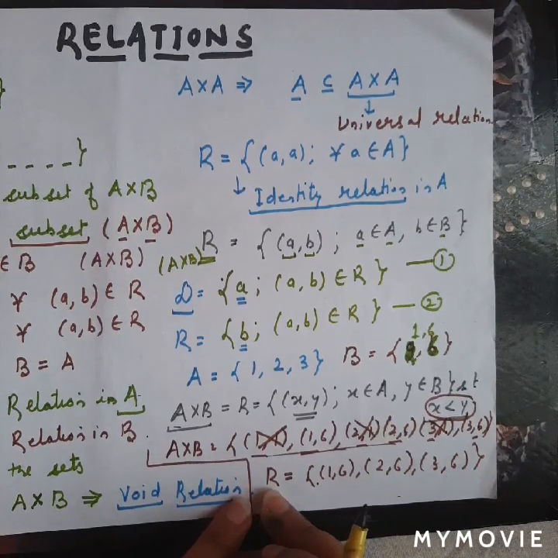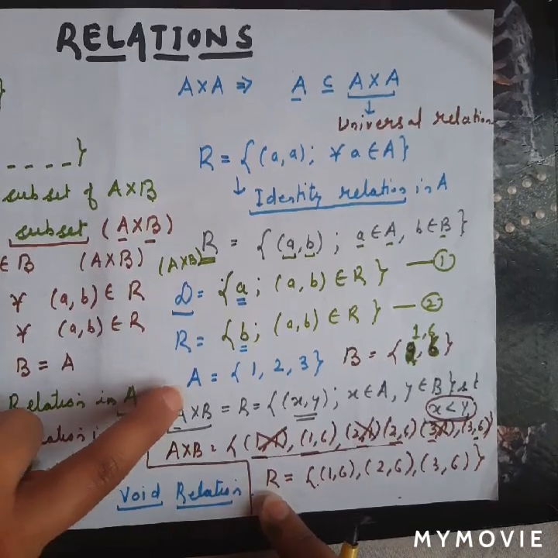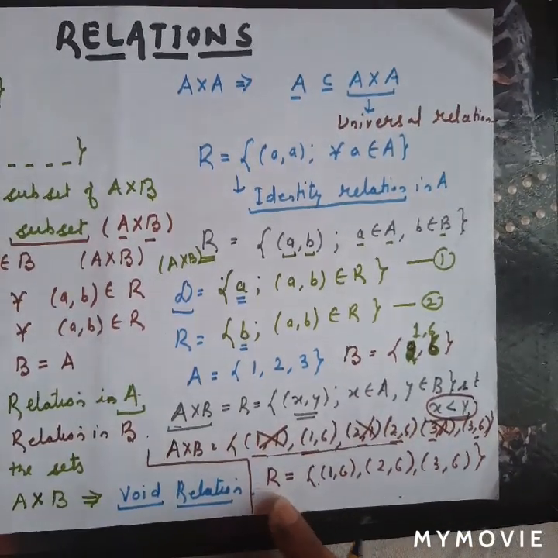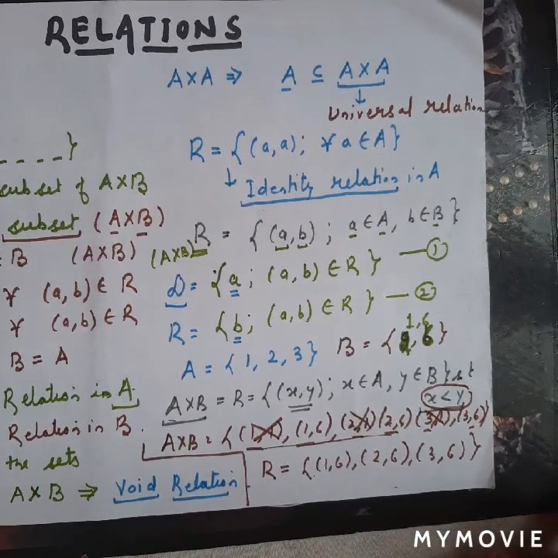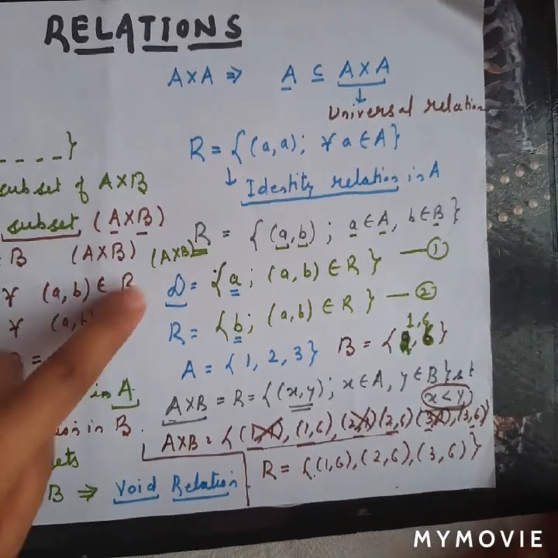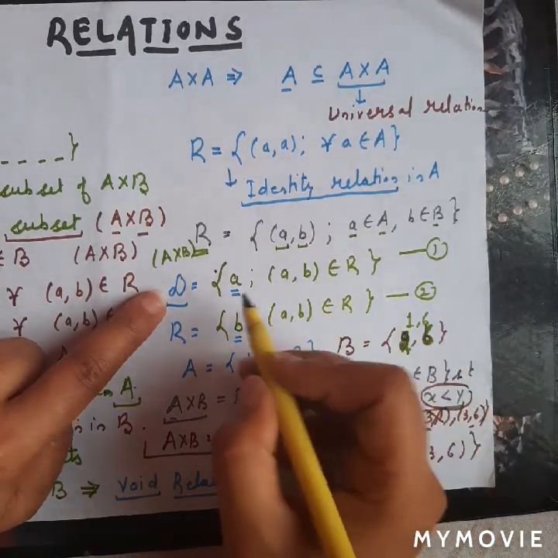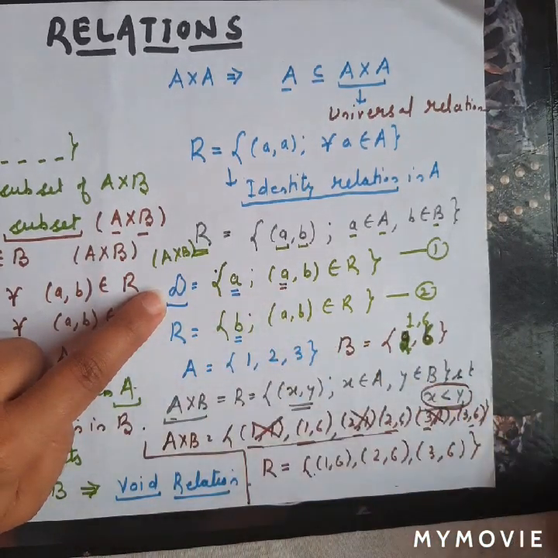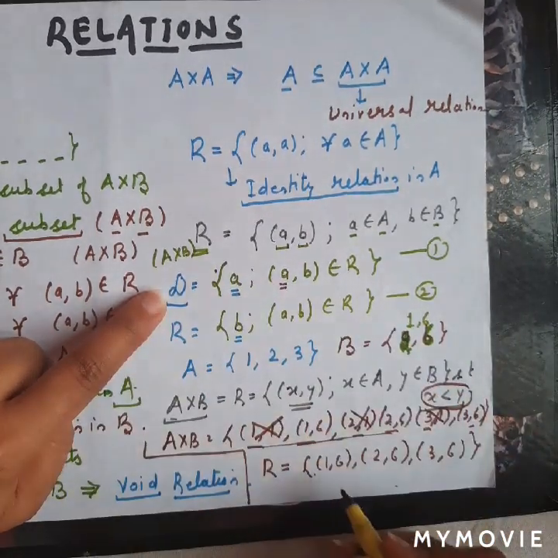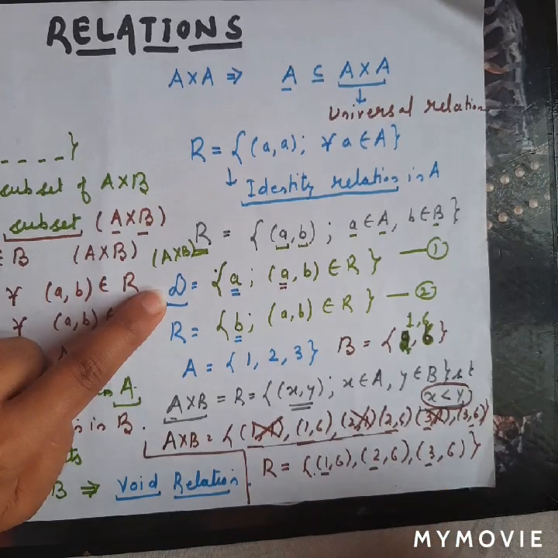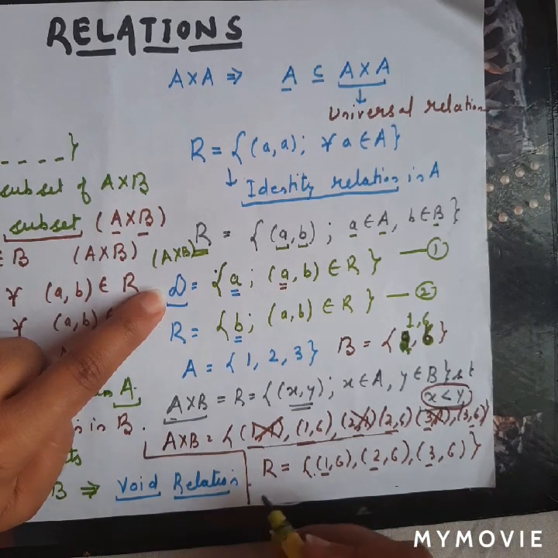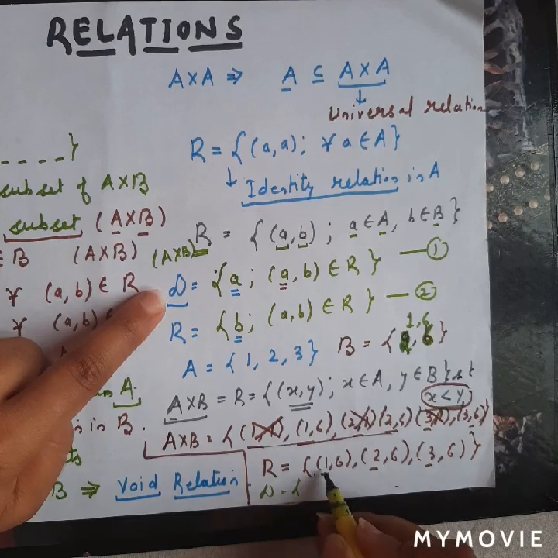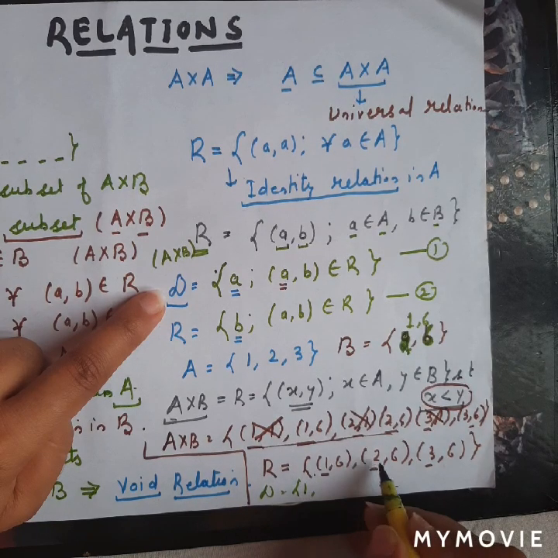So this is a relation which is defined from set A to set B, and this is the relation we have. Now we were doing domain. What is the domain? This is the collection of all the first elements of the ordered pairs in a relation. So all the first elements are these. So domain will be the collection of first elements. This is 1, this is 2, this is 3, right?